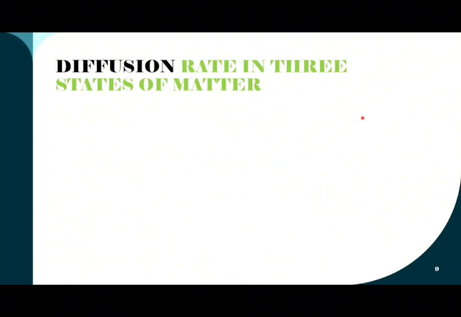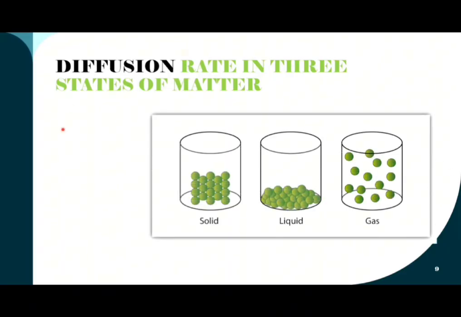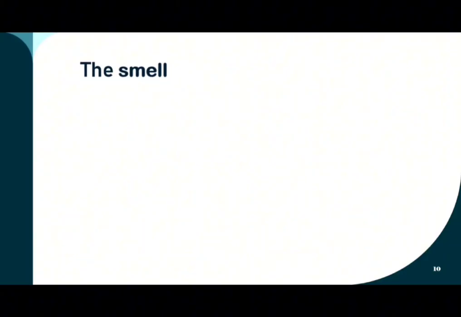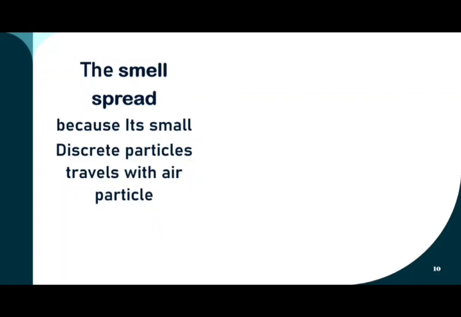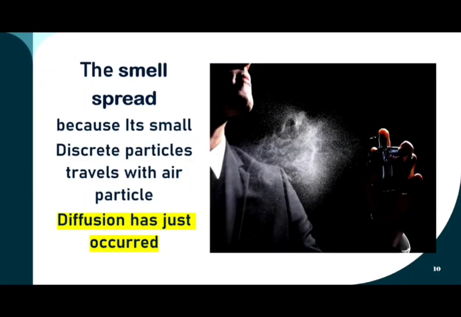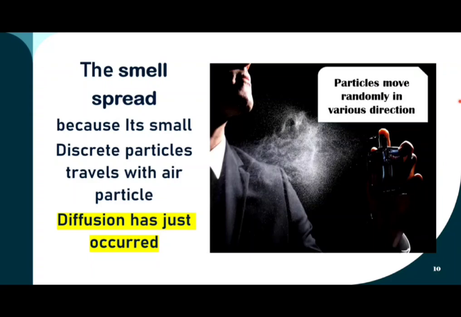Next, we're going to learn about the diffusion rate in the three states of matter. This is an example of diffusion. Diffusion means the smell spreads because the small, discrete particles travel with air particles. In this example of perfume spreading, you can see the particles move randomly in various directions.